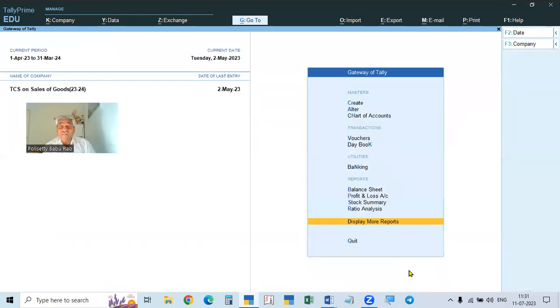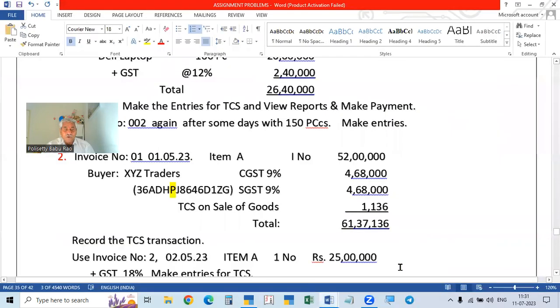Like this, every month we collect from many people in a month. The total amount is only one. Suppose there are 2-3 parties, all the amounts will come together there. The total amount will be shown and the total amount will be paid. Okay, this is it. And next, we will go to another one.